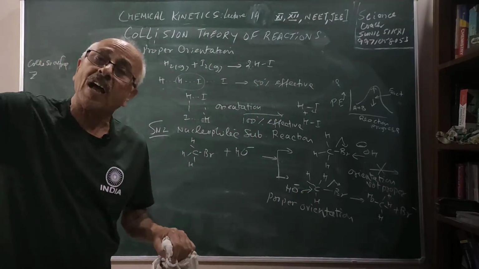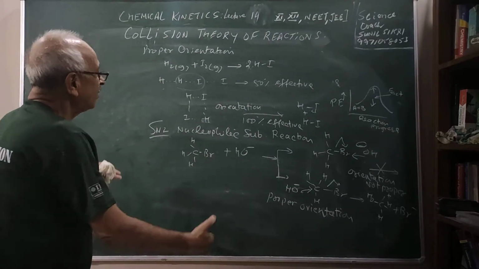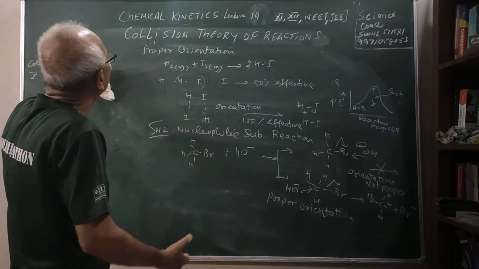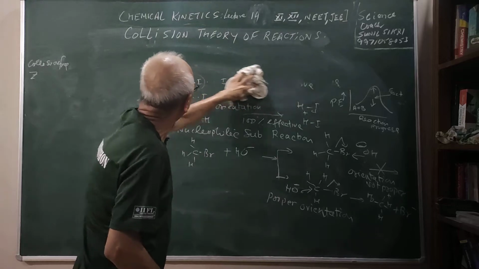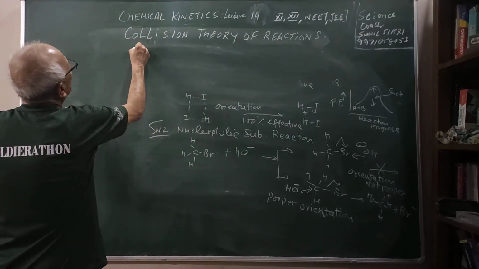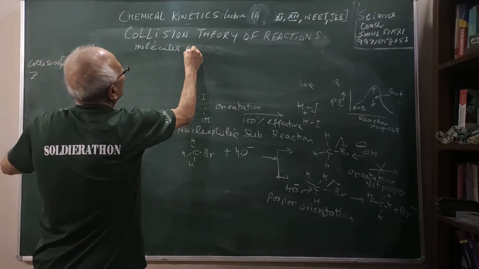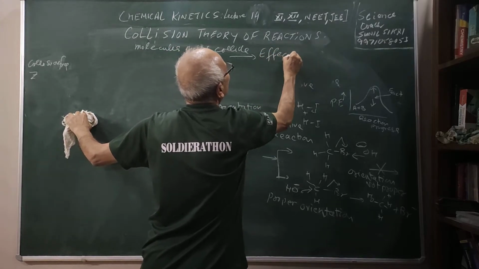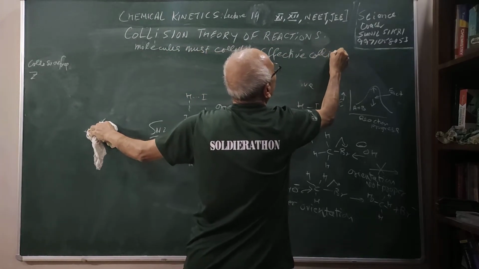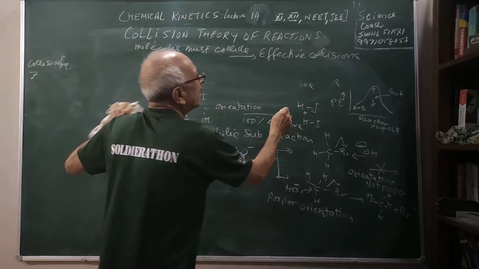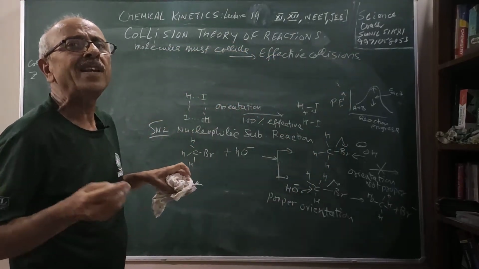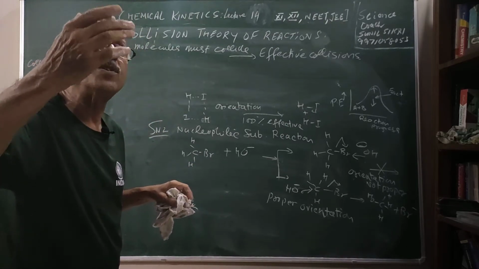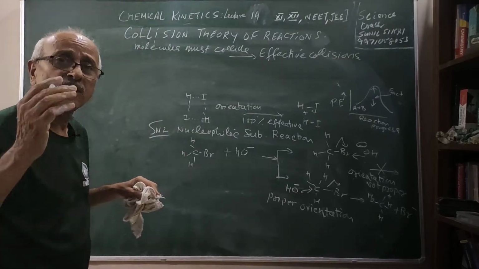the activation energy; orientation is a very important factor, so that will decide the effective collisions. It should not be only collisions we are saying, the collisions should be effective. Molecules must collide and these collisions should be effective collisions, and that is why the rate of the reaction is much lower than the collision number. The collision number which we have defined, 10 power 10 to 10 power 20, is very high. So reaction rates are much lower than that.